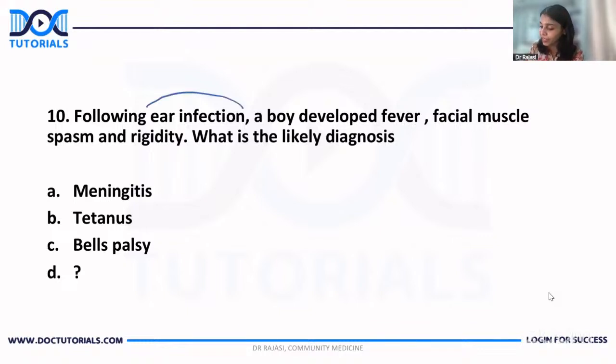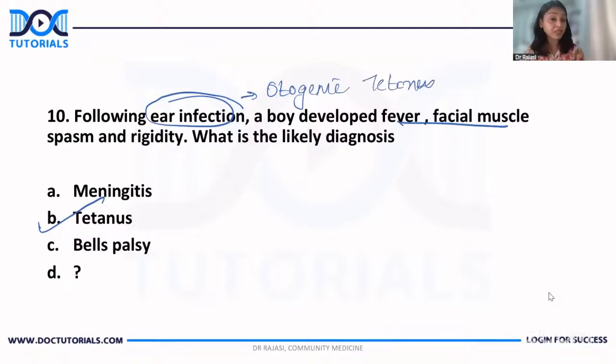Ear infection. Something to do with ear. Then fever, facial muscle spasm, rigidity. So what is it? Yes, guys, it is tetanus. And what is the relationship between ear infection and tetanus? It is otogenic tetanus. We know that ear infection can lead to otogenic tetanus, right?